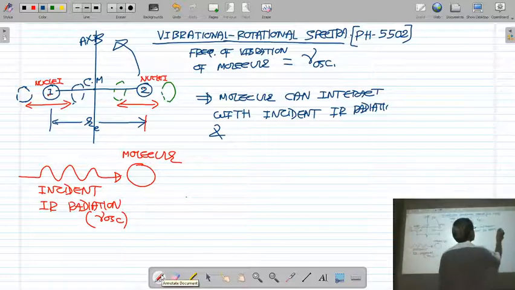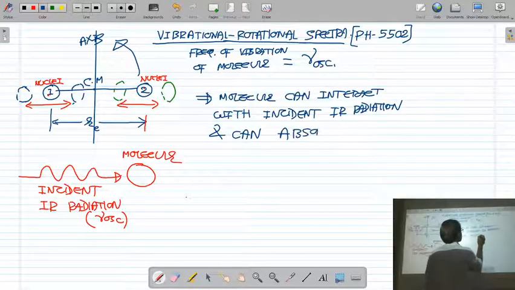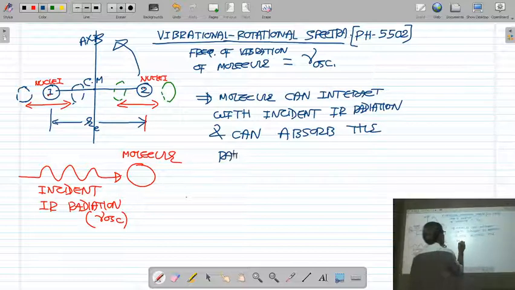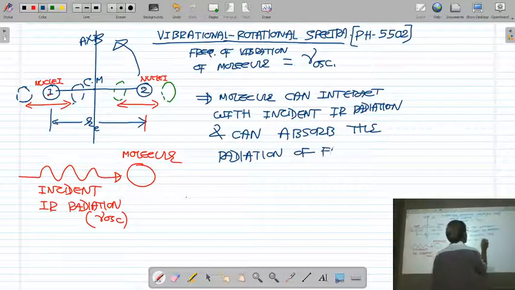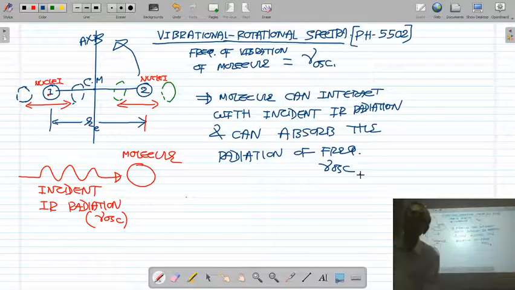Molecule can interact with the incident infrared radiation and can absorb the radiation of frequency nu oscillation. Molecule can emit the radiation of frequency nu oscillation as well as absorb it.